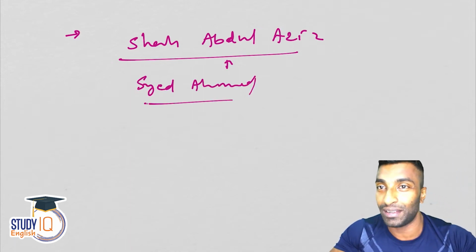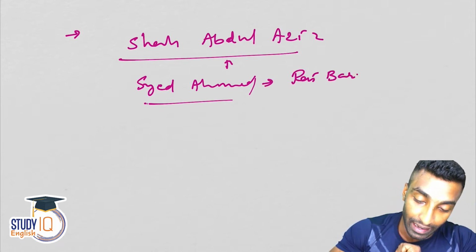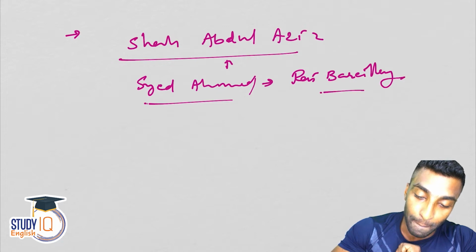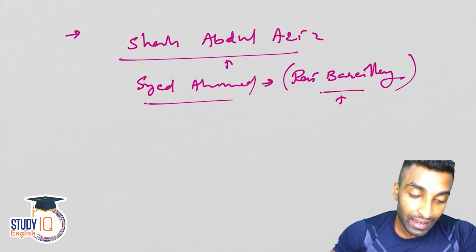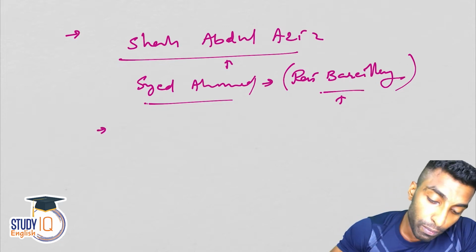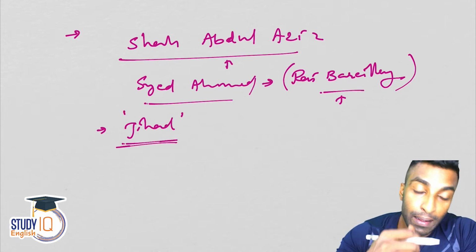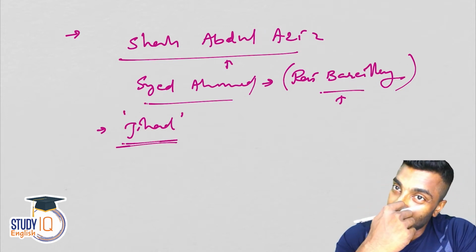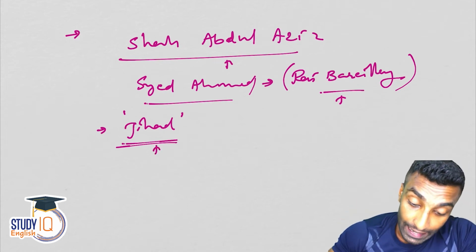This Said Ahmed is not Sir Syed Ahmad Khan. This is Said Ahmed of Rai Bareli. Later I'll be talking about the Shaheed, and then I'll discuss Syed Ahmad again. So don't be confused with Sir Syed Ahmad Khan. One more point I want to tell is, they used jihad as their political slogan, and this is the first time that jihad was actually used as a slogan.